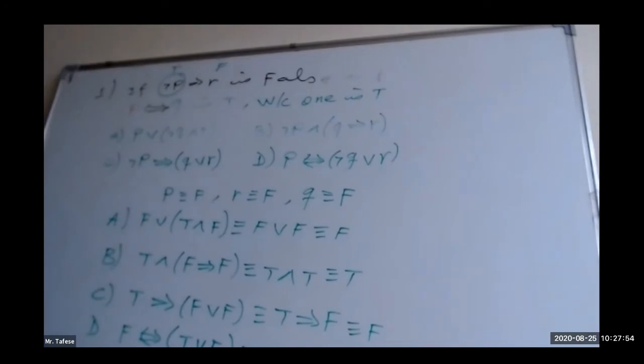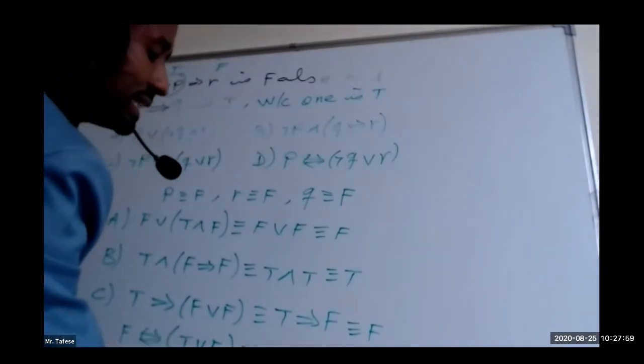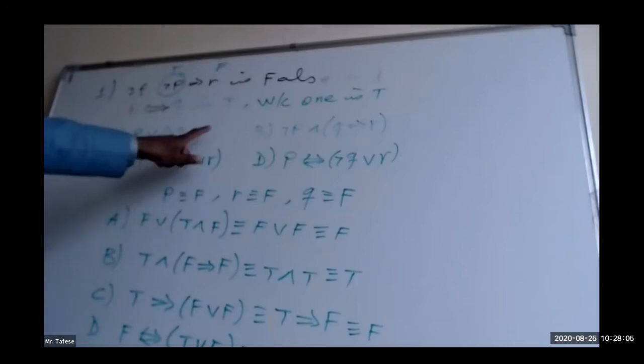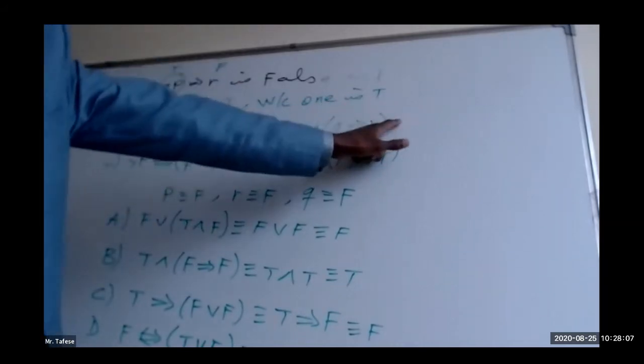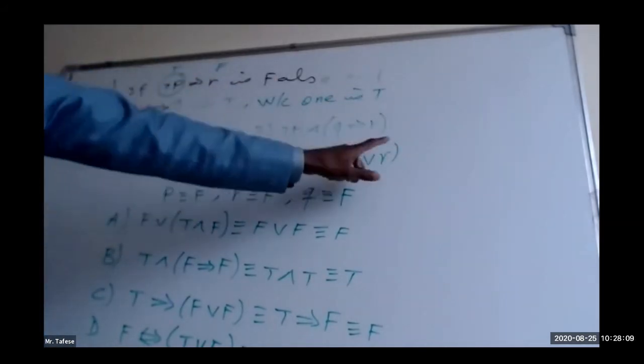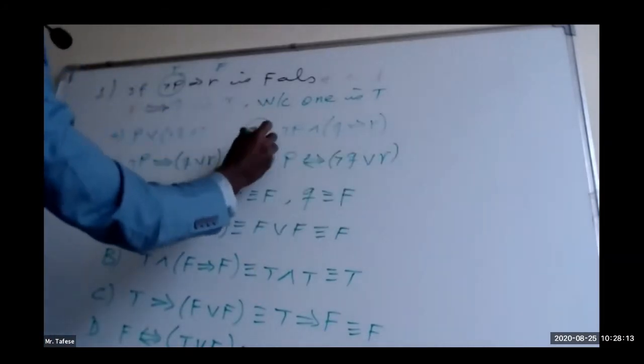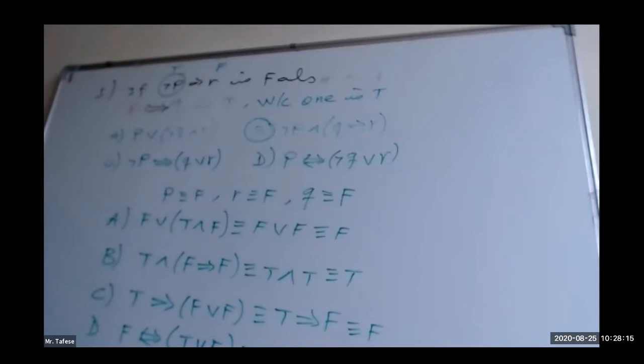In case of biimplication, if they are not of the same kind, the answer is always false. So look at the truth value of the four choices. The first one is false, the second one is true, the third one is false, the fourth one is false. Therefore, the answer for the first question is B.